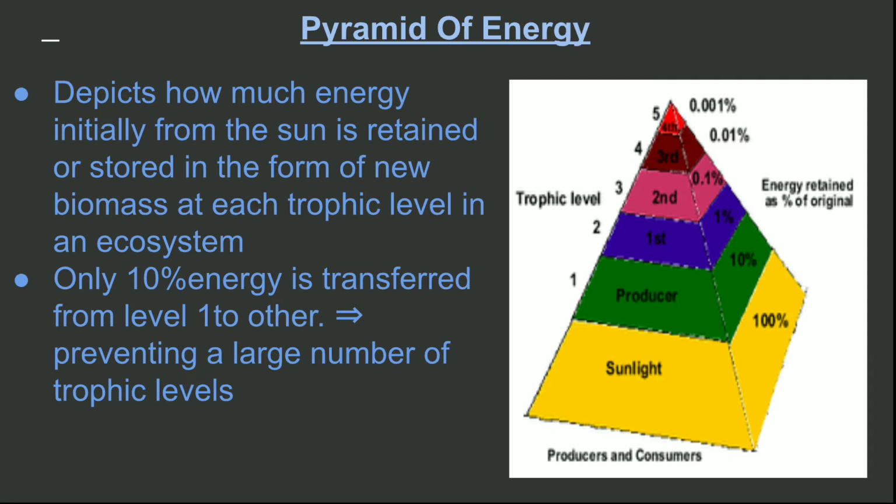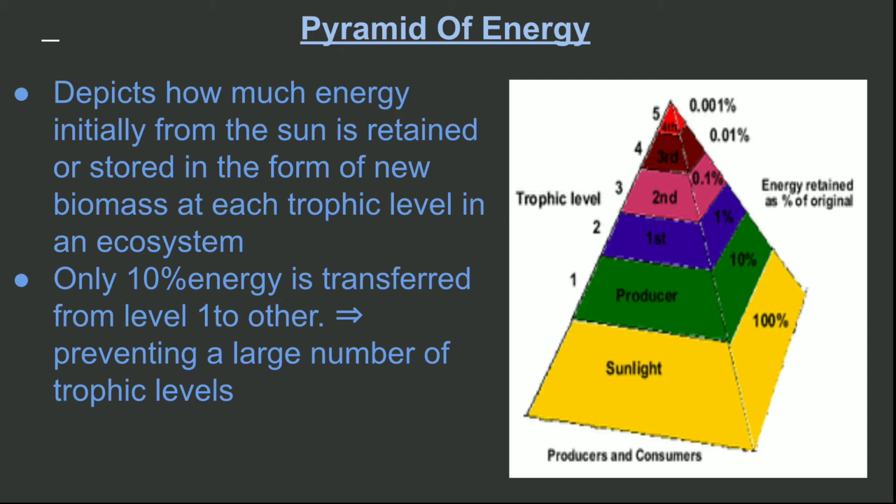The sun is the main source of energy, we know. So how much of the solar energy is retained by the biomass, that is the total producers and consumers at each trophic level, how much it is retained or stored in the ecosystem.